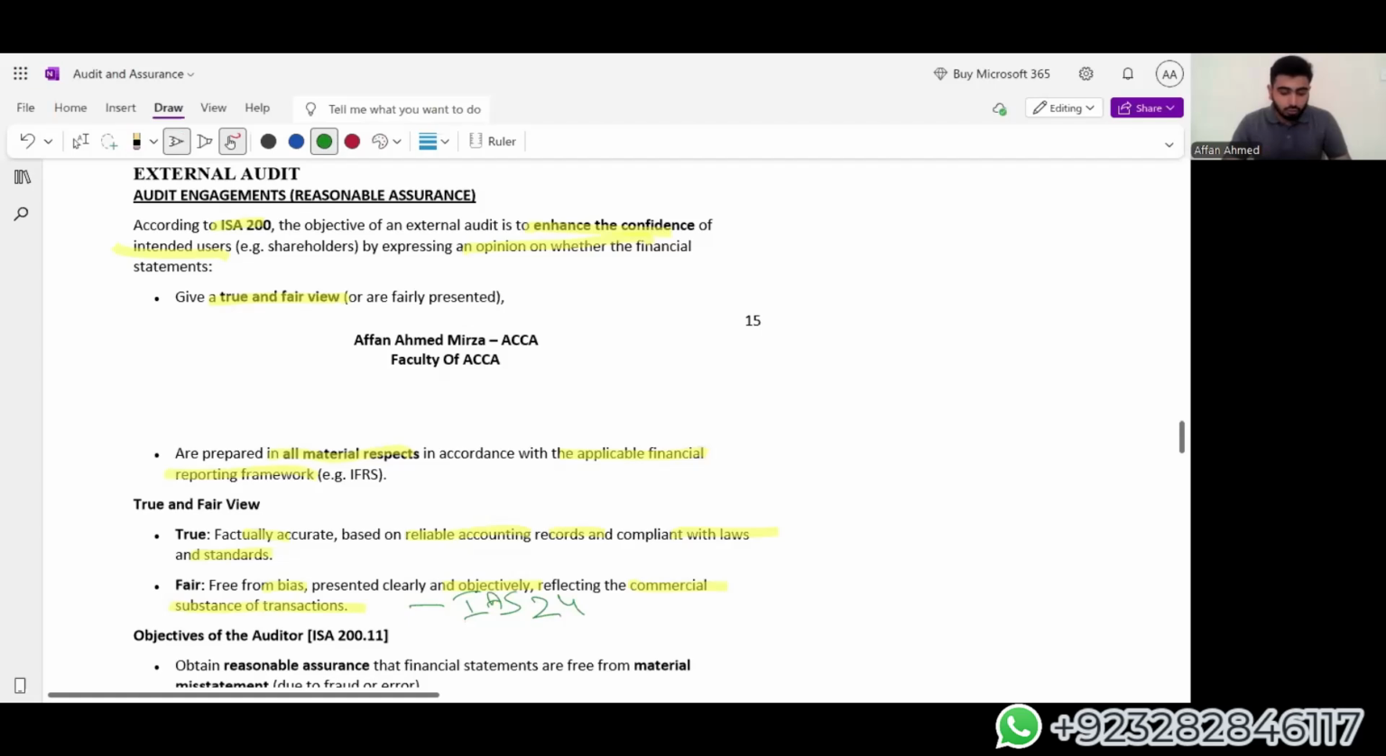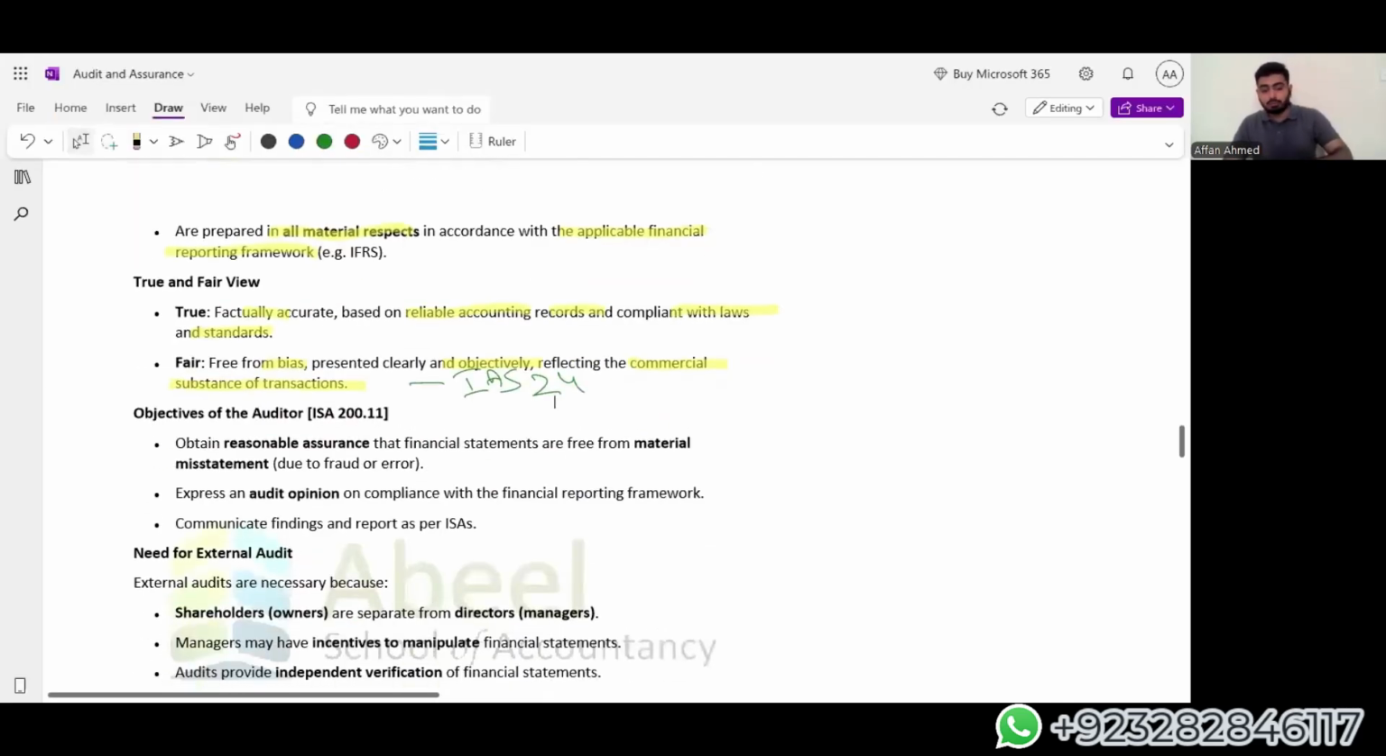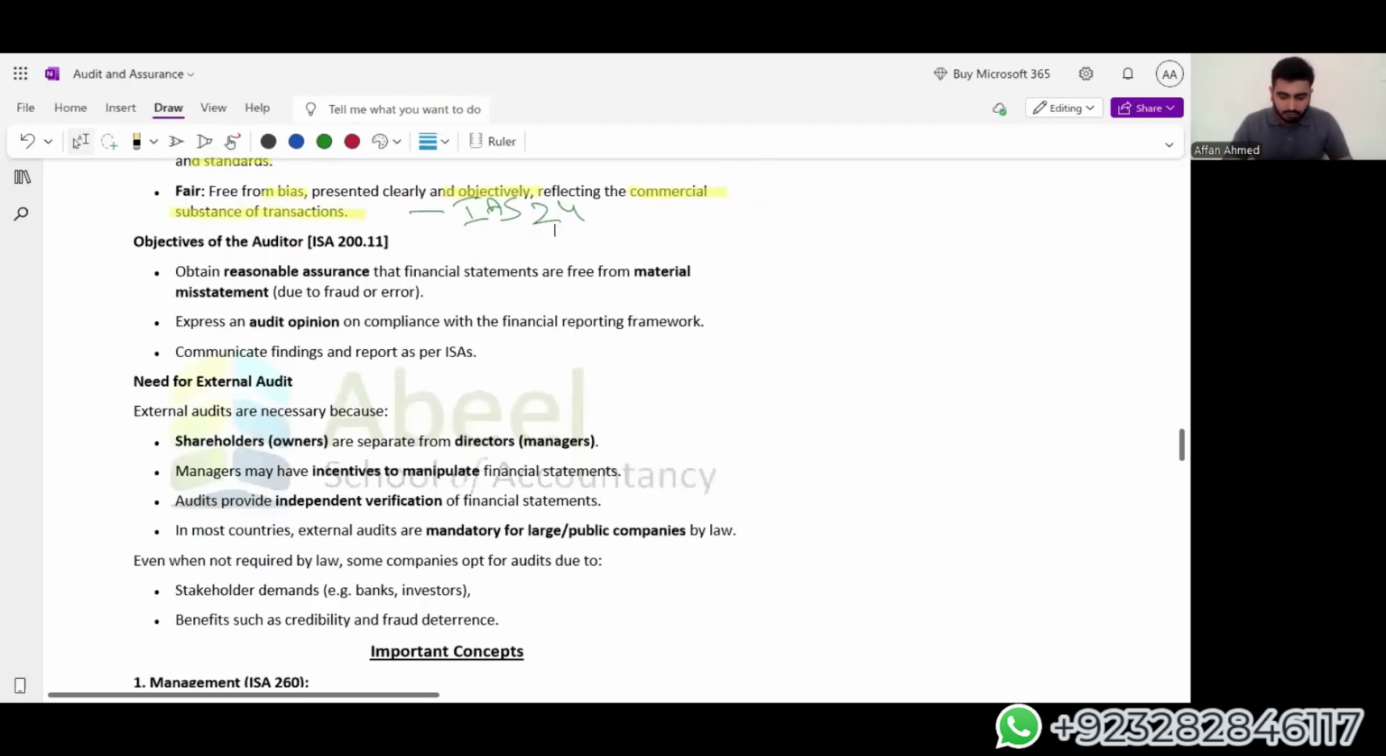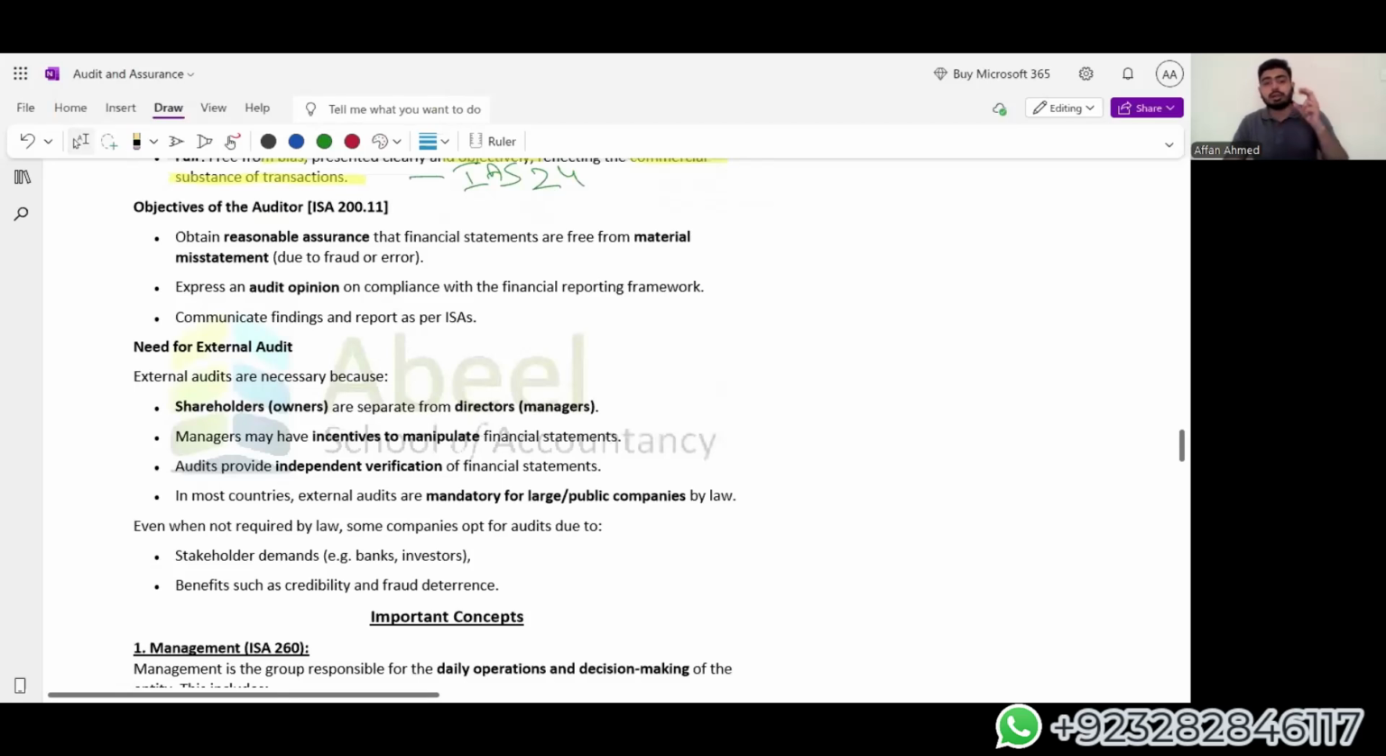Okay, so you have to be very careful that if you are making a transaction, it should be only due to commercial substance. The auditor will check whether the accounting treatment is done for commercial substance or whether you are doing it for your personal agendas.